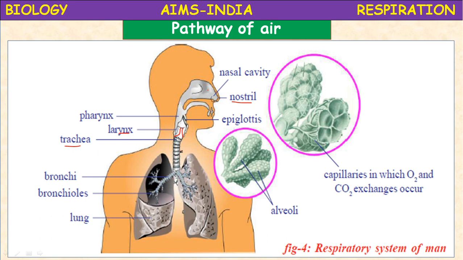From the trachea, a long tube, it opens into the bronchi. From the bronchi, the bronchioles. From the bronchioles, the air enters the lungs. The lungs combine with the alveoli. The alveoli are richly supplied with blood capillaries, where the exchange of gases takes place. This is the respiratory system of the human being.